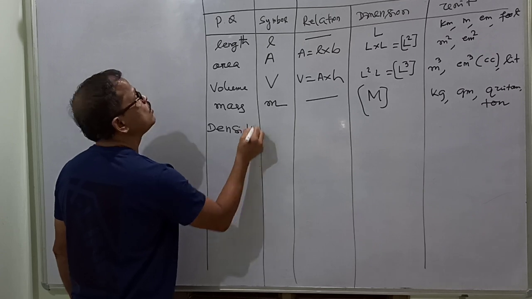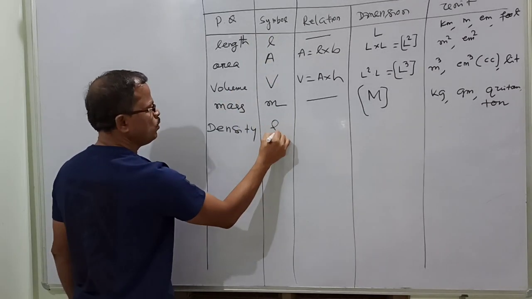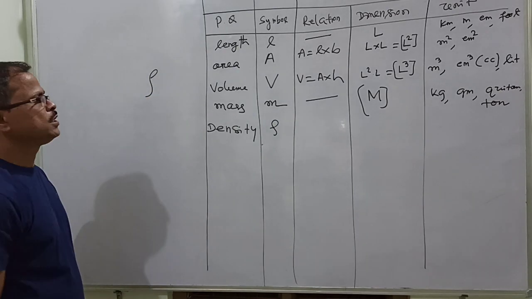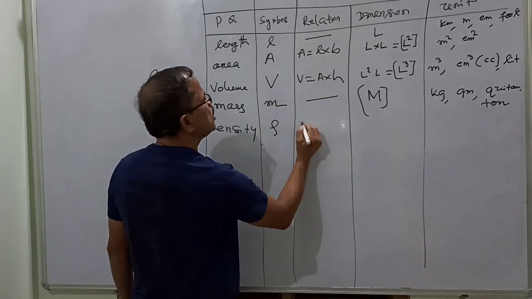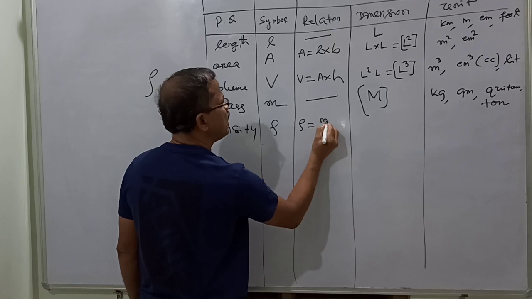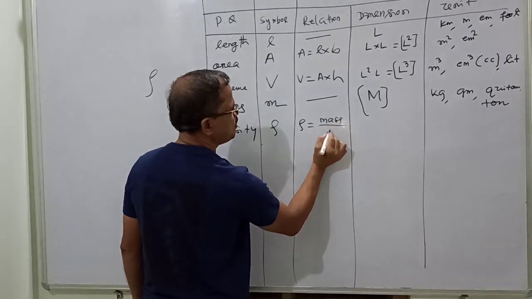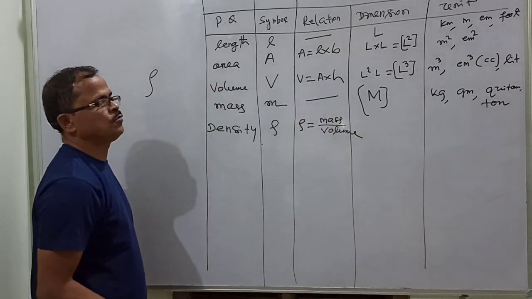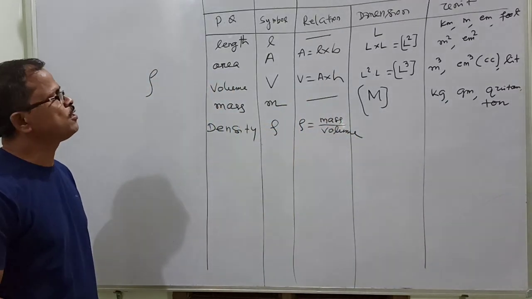The density symbol is rho, the Greek letter rho. Density is defined as mass by volume. A very simple and systematic topic. Of course, science is also a systematic study.